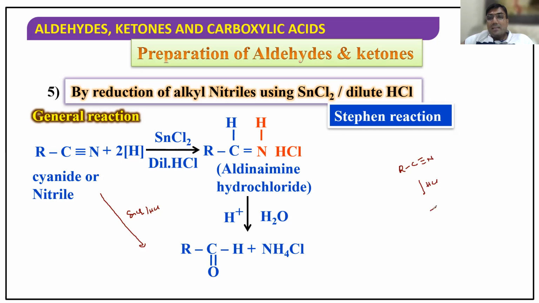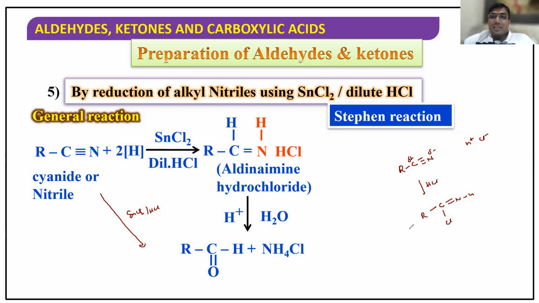When you add HCl, naturally R-C double bond N forms. Here H will be added, here Cl will be added. Because this carbon is electron deficient, delta plus, delta minus. So HCl gives H plus and Cl minus. Where will Cl attack, nitrogen or carbon? Carbon, sir, because minus and minus repel. I hope you understood this first point.